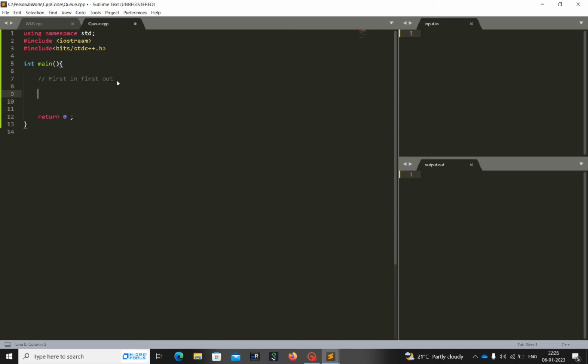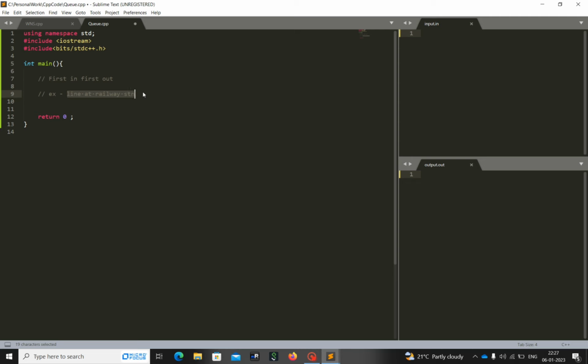Let's take an example. You can take the example of a line at a railway station. That is also known as a queue, right? The person who is standing first will get a chance to take the ticket first.